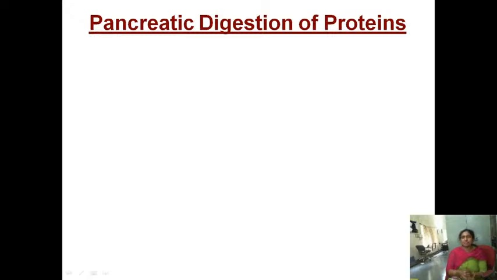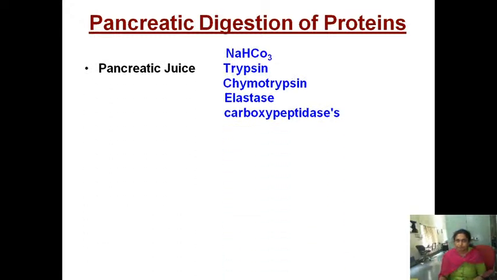Then coming to the next one, digestion of proteins by the pancreatic juice. Pancreatic juice contains bicarbonates, trypsin, chymotrypsin, elastase and carboxypeptidase. The food in the stomach becomes acidic. So once the food bolus enters into the duodenum, it mixes with the pancreatic juice.